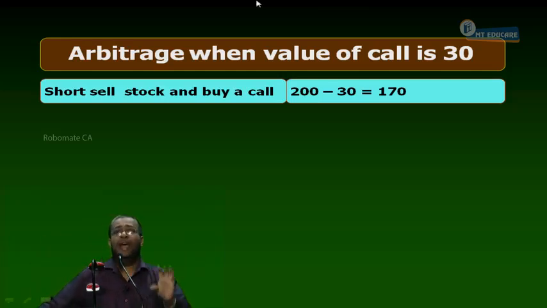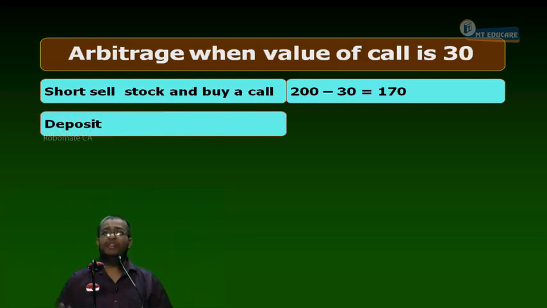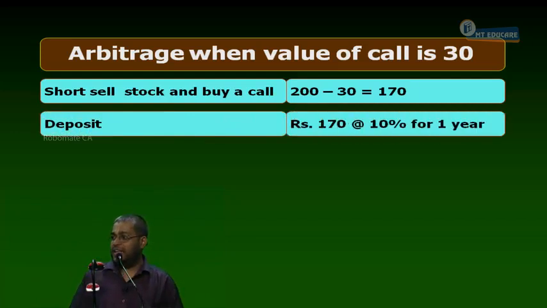Listen. Today I have 170 in my hand. And what will I do? I invest, at what percent? 10%. For how many years here? 1 year. Till the option maturity, I am going to invest. And you can earn some interest, or not? So what I do is deposit 170 at 10% for 1 year.